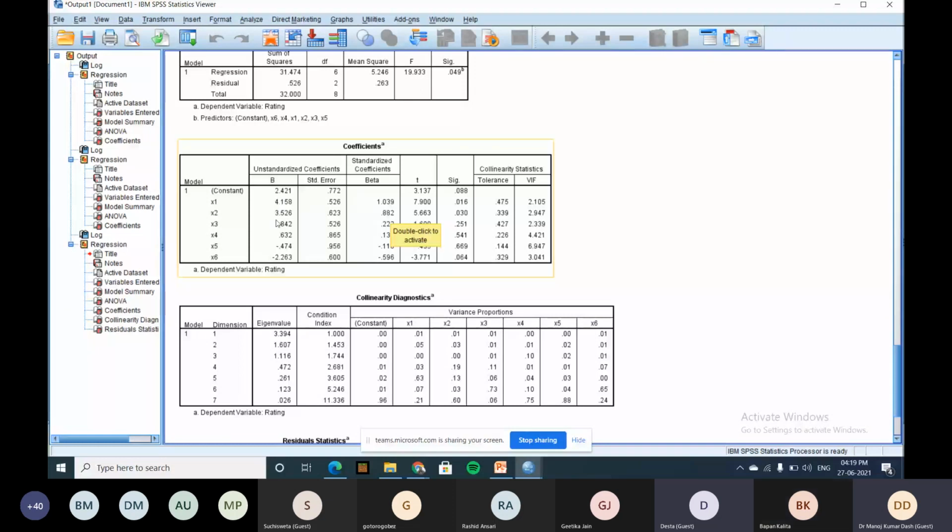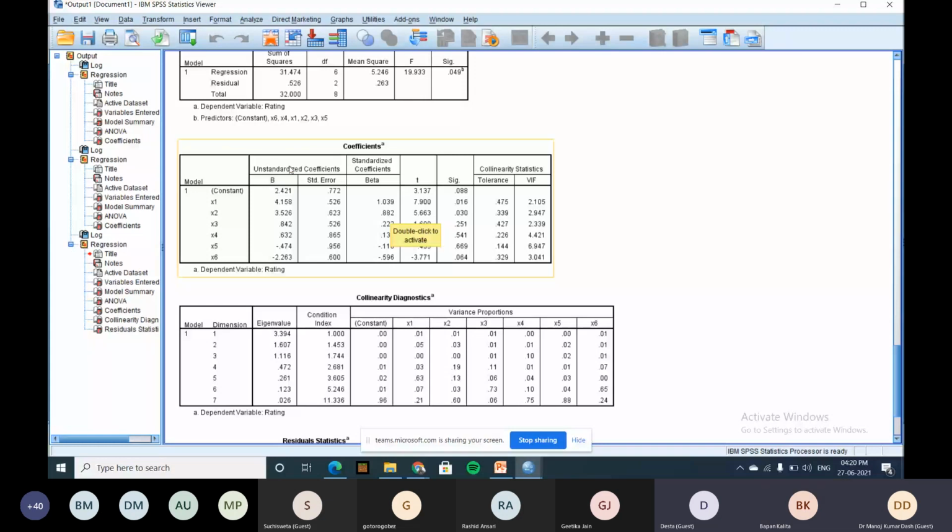Now here, what happened? Suppose we take some in rating, some in rank, some in rupees, some in numbers, some in scale. So if the units are different, then go for unstandardized. If units are the same, if all are in the same dollar or rupees or meter or kilometer, whatever it may be, you go for standardized. And another thing is very important. In standardized, there is no intercept. But in unstandardized, there is intercept.